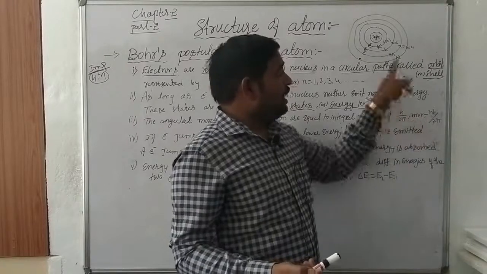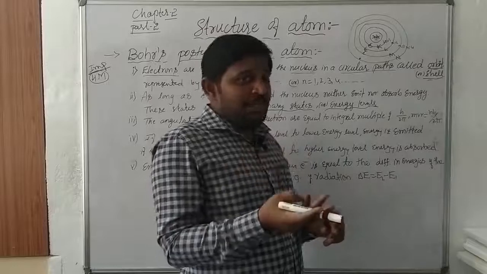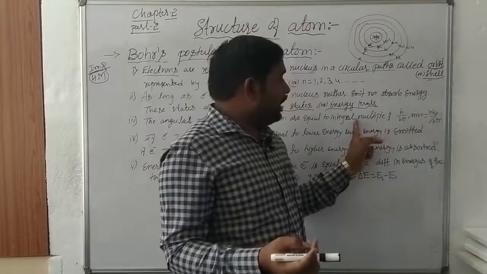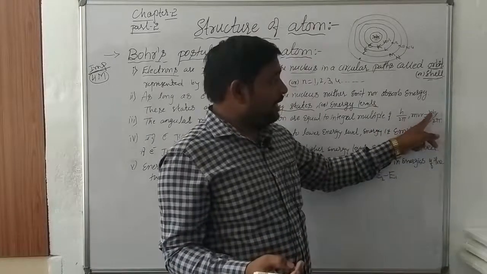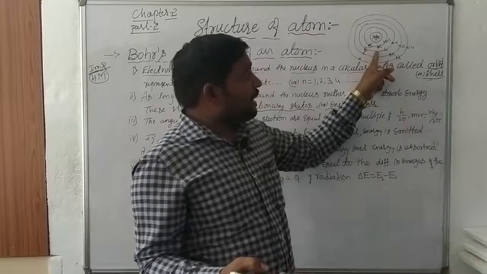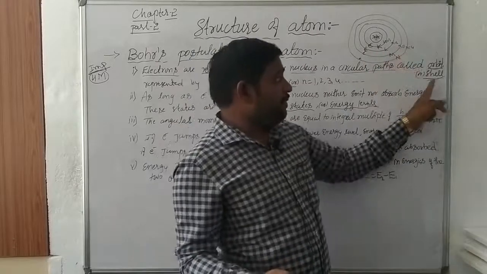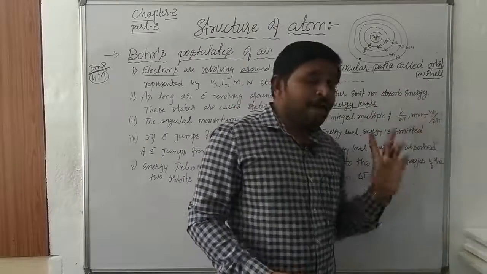So always here, when the electron revolves, that electron consisting of mass and velocity and its radius, that is always equal to an integral multiple, that is h by 2 pi. Here n, whichever electron we need to calculate, we have to take that n value. Second shell or third shell or fourth shell, we can take that value, that is mvr is equal to nh divided by 2 pi.